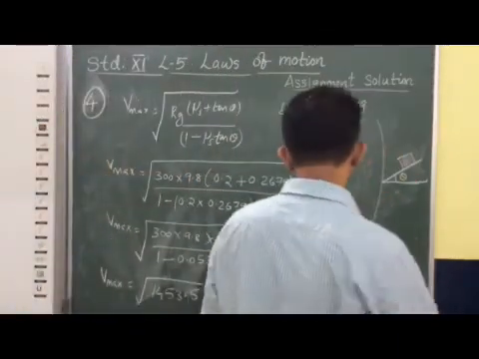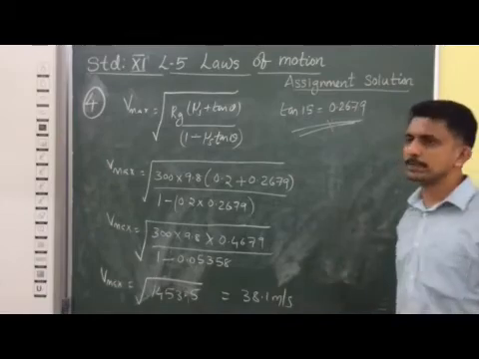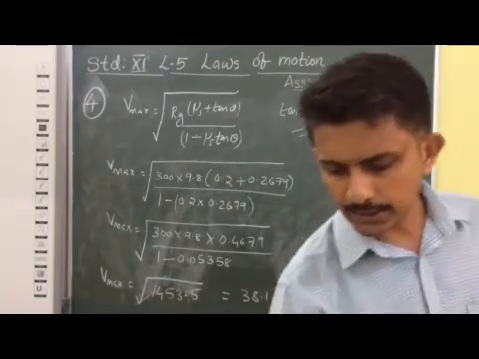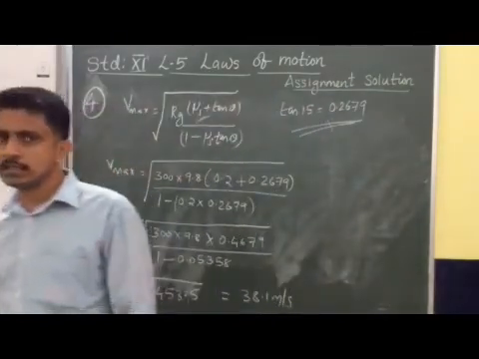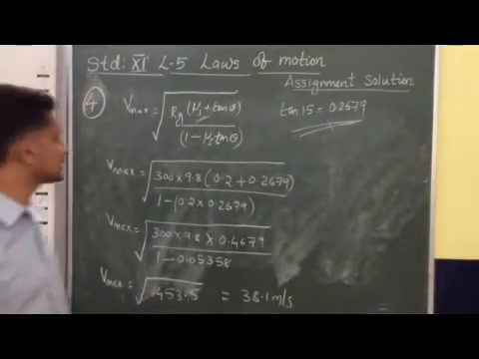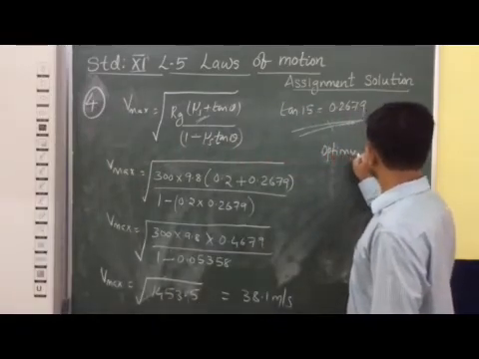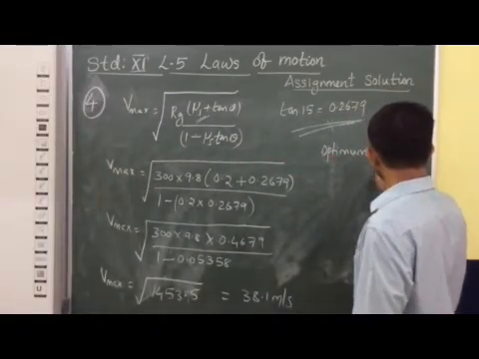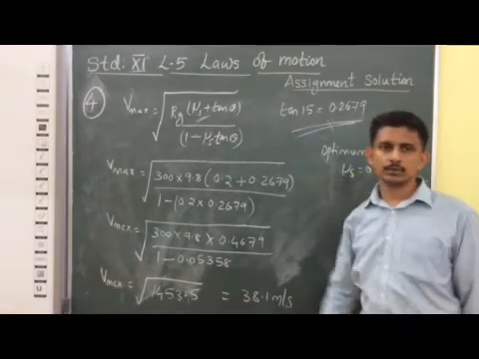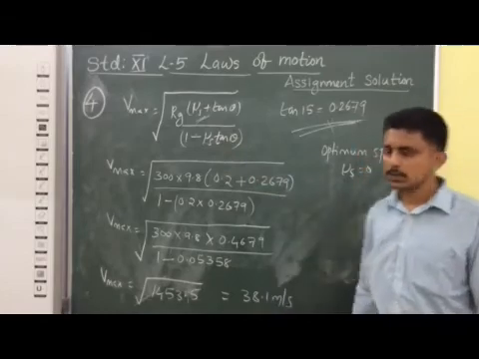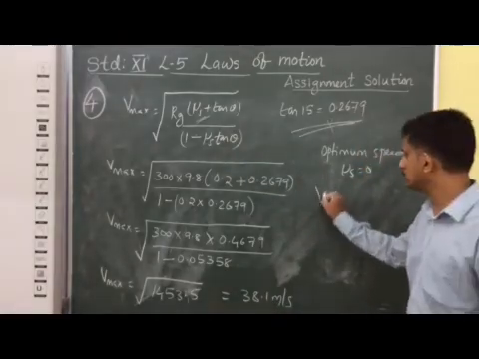Now the second part of the same question. What is the optimal speed? Optimal speed means the availability of friction we are reducing. So μs is considered as 0 in this. Optimal speed means μs is considered as 0. So what is the maximum speed possible? That is considered as the optimal speed.